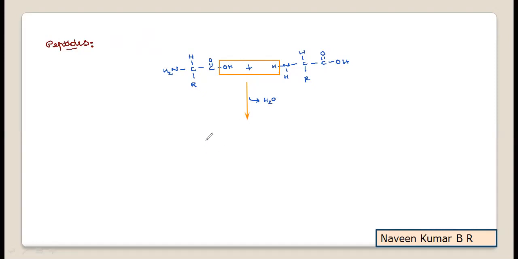With the loss of this H2O, the carbonyl carbon and the amine nitrogen bond with each other. Thereby the two amino acids join together and the resultant bond which is formed is called an amide bond or a peptide bond. That is the bond which is formed by the interaction of the carboxylic group of one amino acid and the amine group of another amino acid, called a peptide bond.